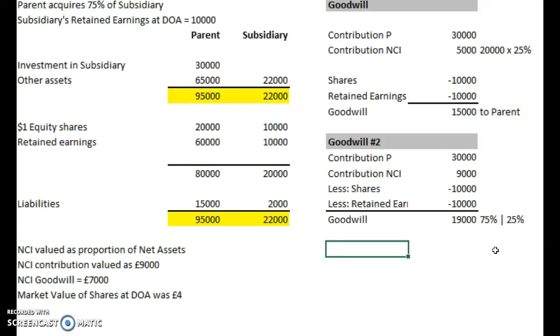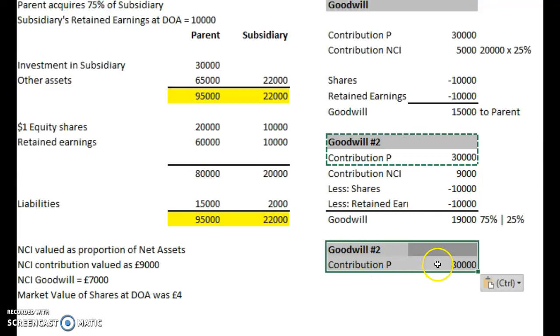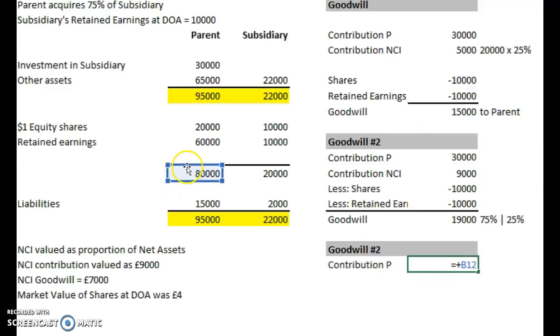See if we can fit in goodwill number 3 here. That's going to be the same. Contribution, let's just copy that up. So the contribution from the parent, 30,000. It's the same in number 2 and number 1. So what's the NCI valued here? Well, here we have the goodwill amount calculated directly. So we can just do